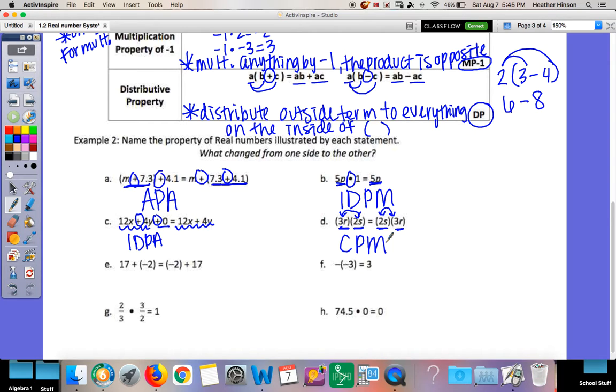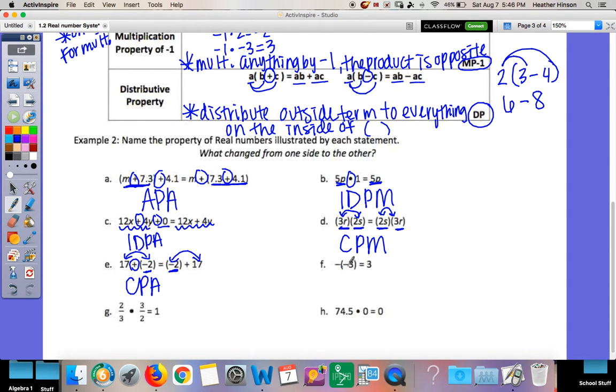Okay, E, what changed from the left to the right? Again, it just changed order. What's inside my parenthesis did not change. It's still -2. It just flipped backward. Instead of 17 coming first, -2 came first. So that is still commutative property of addition.